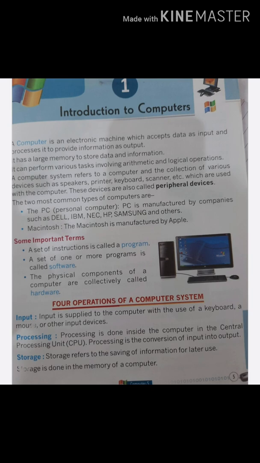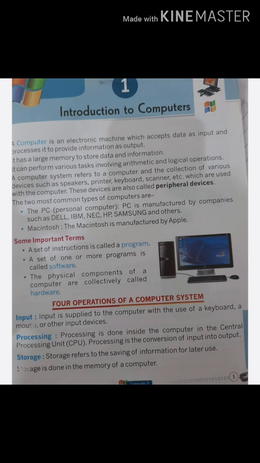In input, data is supplied to the computer with the use of a keyboard, a mouse or other input devices. Means you have to input through keyboard or mouse, and then after you have to process. That processing is done inside the computer in the central processing unit, that is CPU. Processing is the conversion of input into output. Means whatever you have entered into the computer is converted into output by processing it.